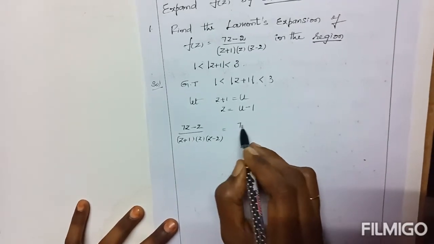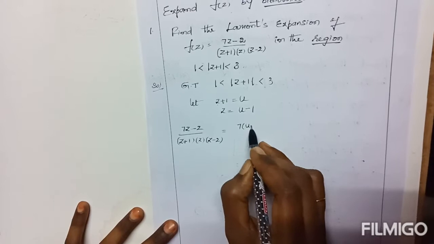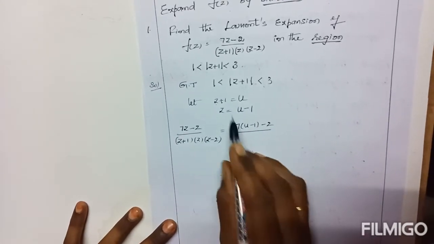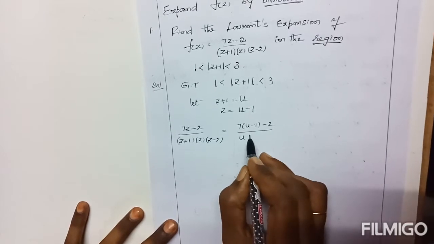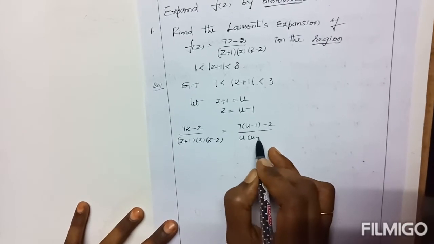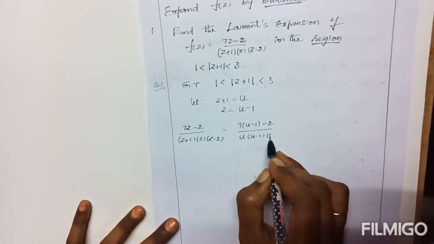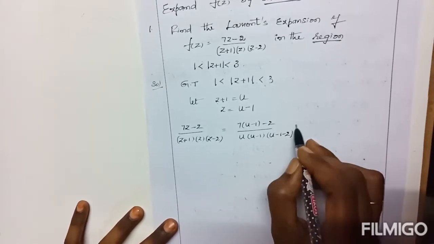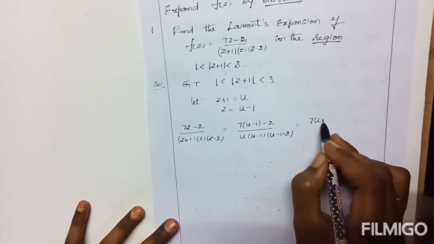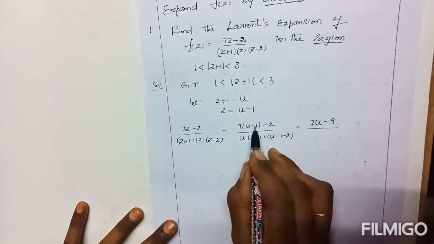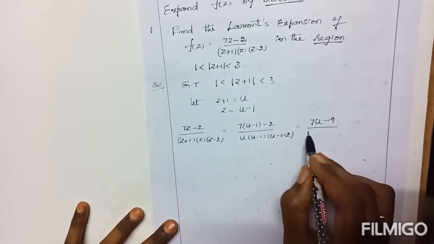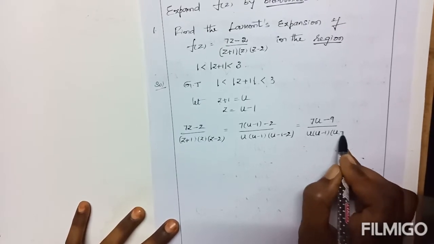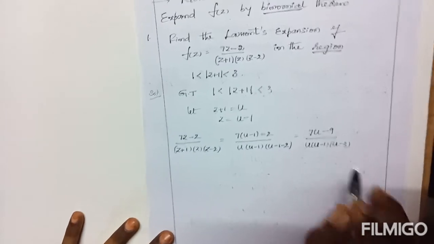Now 7 times u minus 1 minus 2 by, here z plus 1 is u, z is u minus 1, here z minus 2 is u minus 3. Now this is 7u minus 9 by u times u minus 1 times u minus 3. Now this is the function.